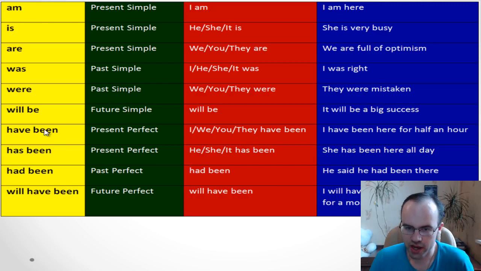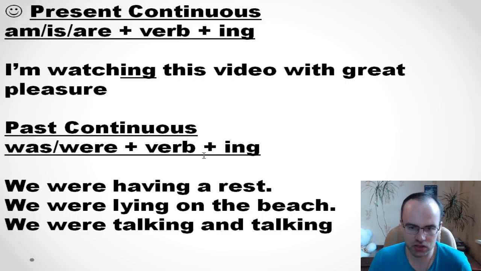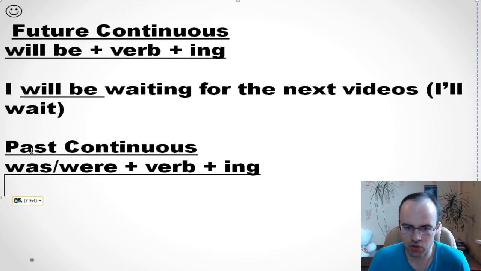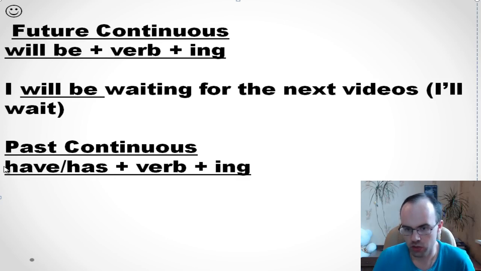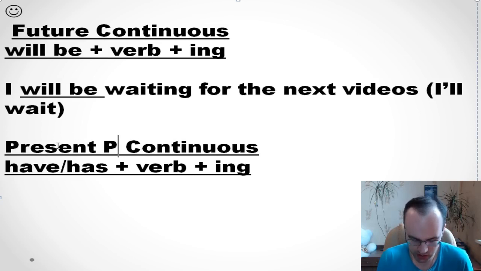Right, so you see that we use have been and has been, and we call this tense present perfect. It's absolutely correct, you're absolutely right, my friend. But maybe you forgot one very important thing, that it can be present perfect continuous. If we have verb plus ing after have or has, we call it present perfect continuous.